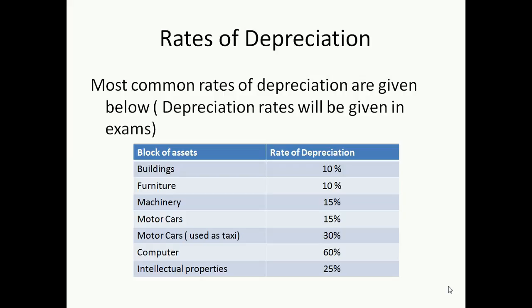First is the building. Buildings are usually depreciated at 10%. Furniture is depreciated again at 10%. Machineries are always depreciated at 15%. Motor cars used for business purposes are depreciated at 15%. Motor cars used as taxis are depreciated at 30%. Computers and computer accessories are depreciated at 60%. And intellectual properties like patents, copyrights, etc. are depreciated at 25%.